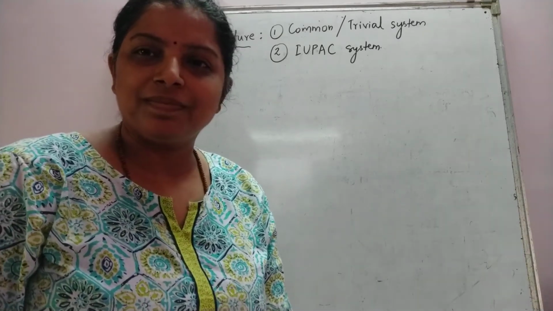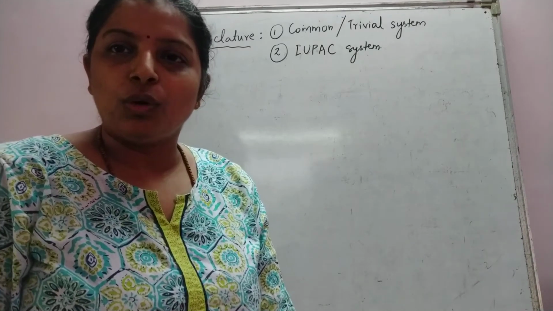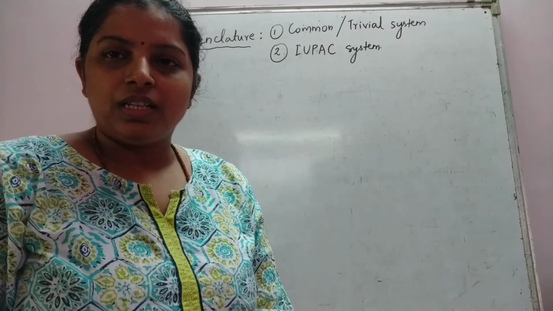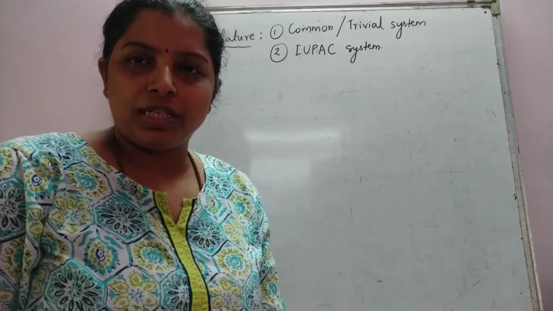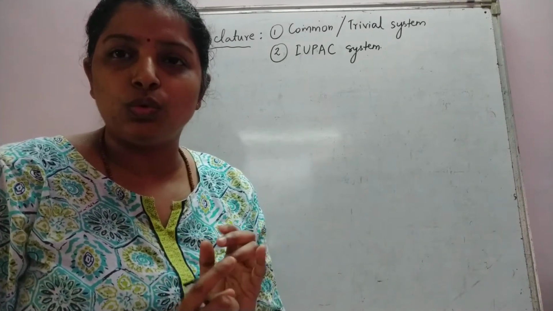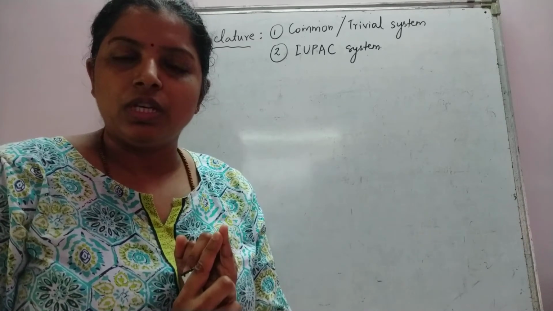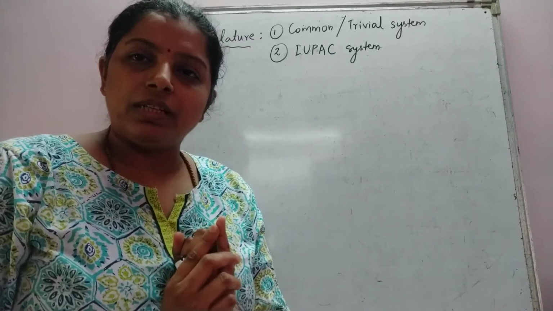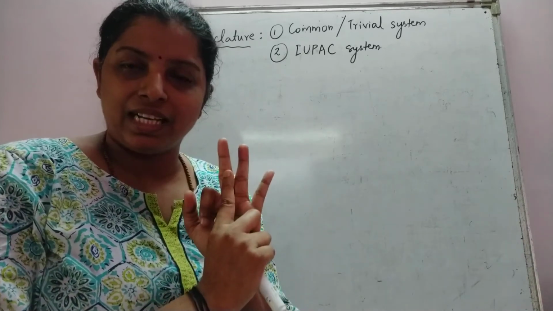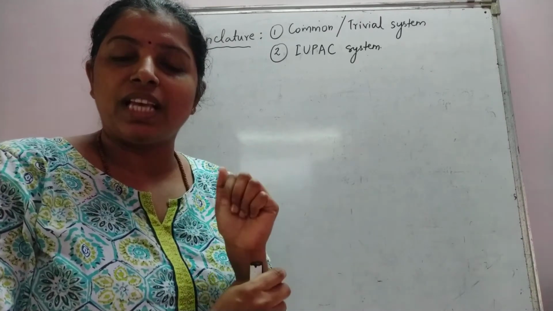Hello students. In today's video we will be dealing with nomenclature of organic compounds. Before we start, let me tell you that in this chapter we will be studying how to name. Nomenclature means naming of different compounds. In this chapter we will be learning how to name alkanes, alkenes, alkynes and several other compounds like alcohols, acids.